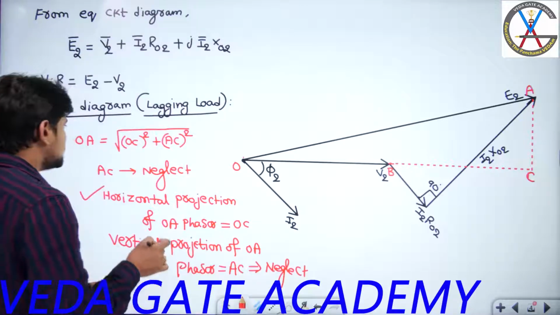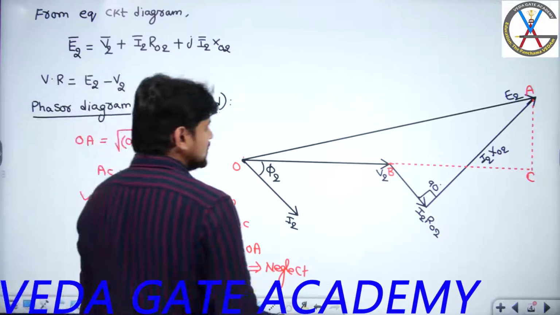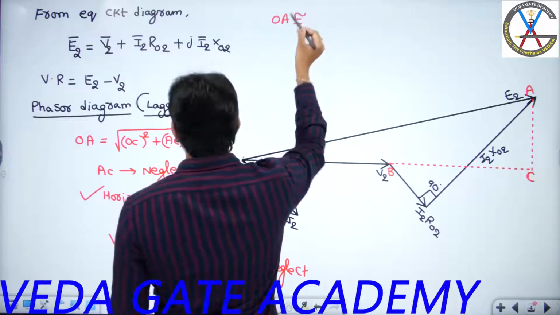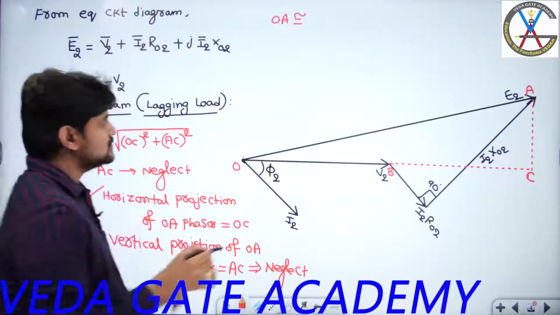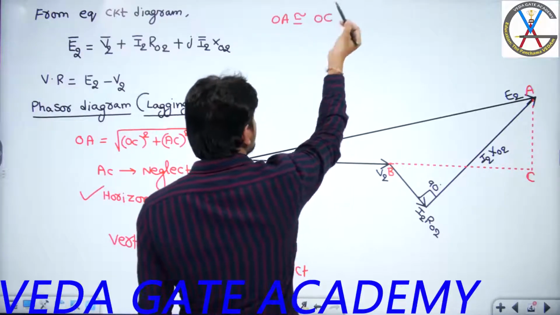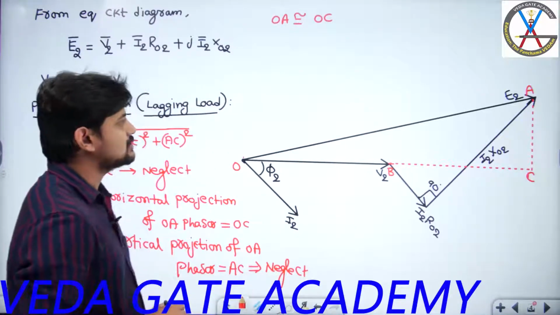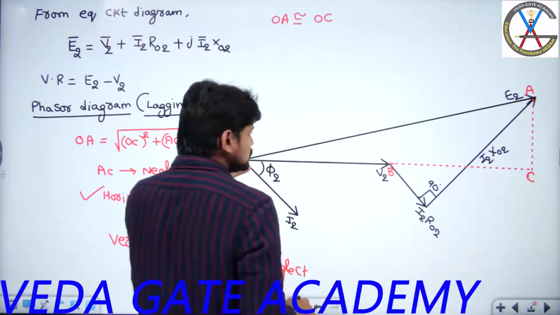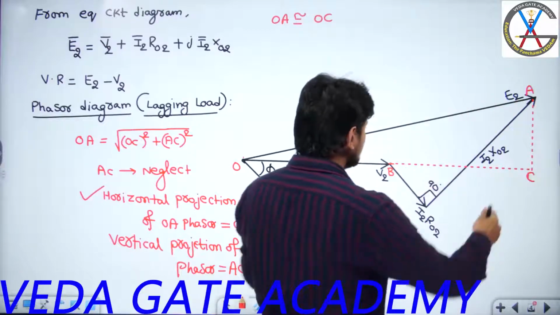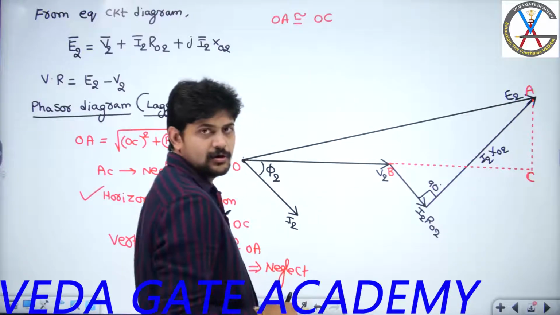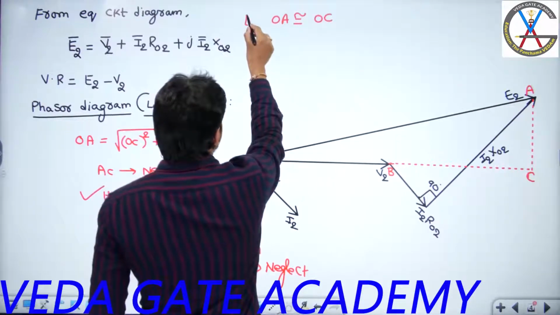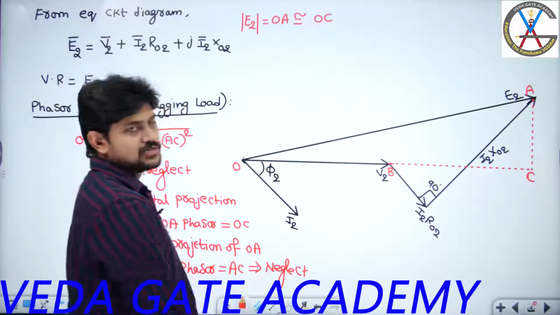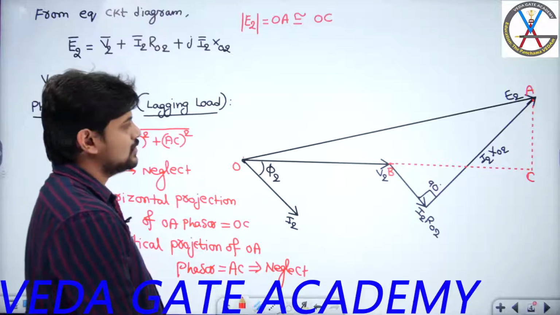Now if you neglect this AC, can you tell me in that case what is the value of OA? OA is approximately equal to OC. So the value of OA is equal to OC. That means the magnitude of E2 will be equal to the length of OC. Yes or no? So I am indirectly trying to determine the E2 magnitude, which is equal to OA, which is approximately equal to OC.